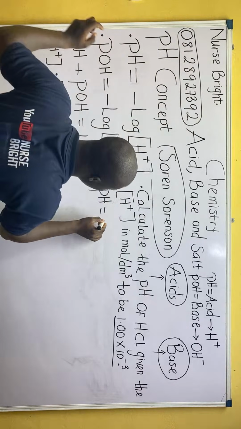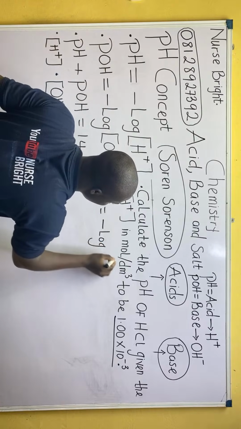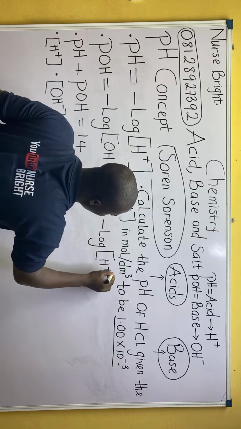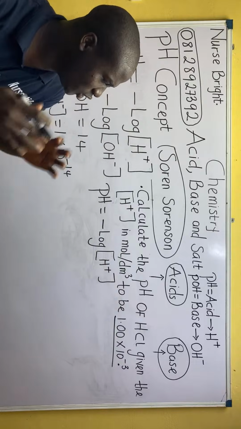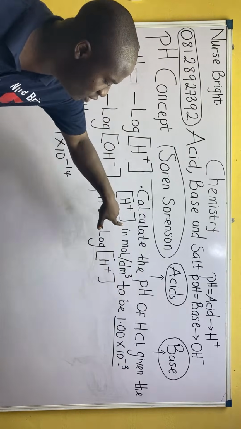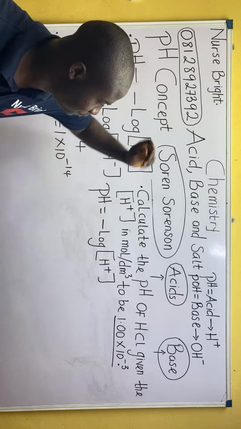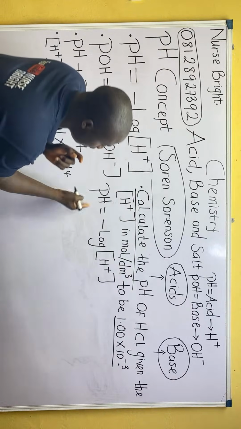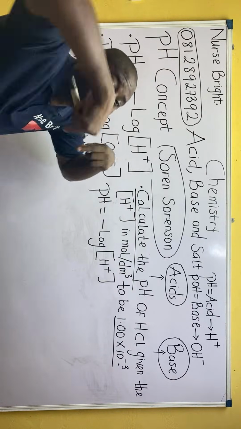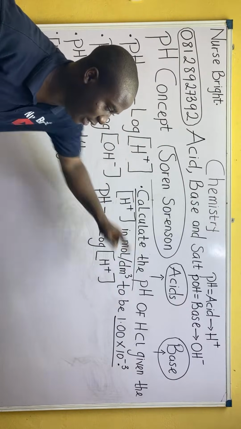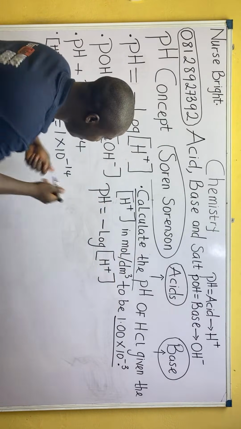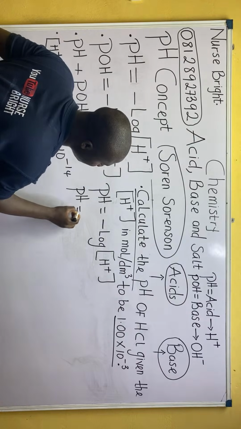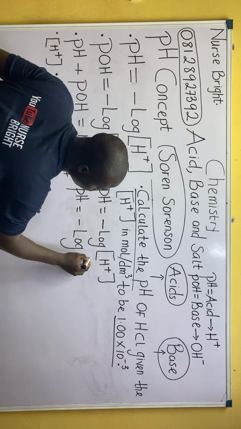The formula is simply pH is equal to minus log of the bracket H+. This question is straightforward, whereby they're giving us the H+ in the bracket already. They said we should calculate the pH of an acid, and they gave us the H+ in the bracket to be this value. So then pH will now be equal to minus log of the bracket what?